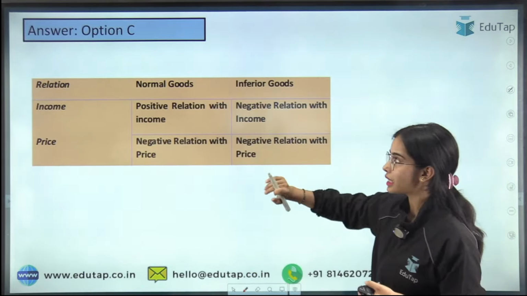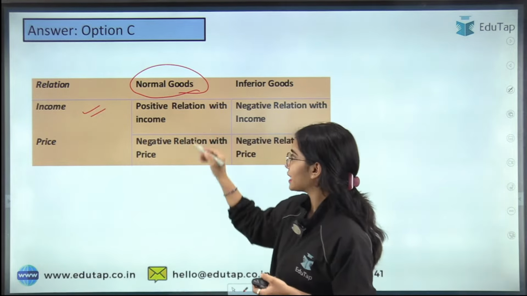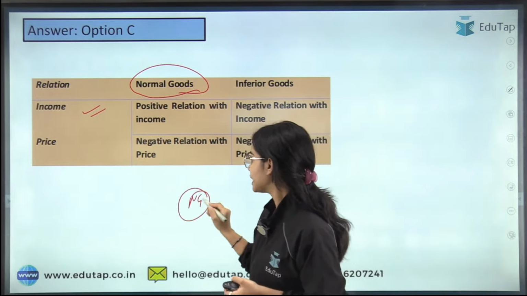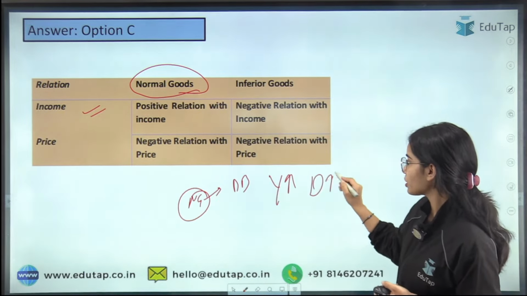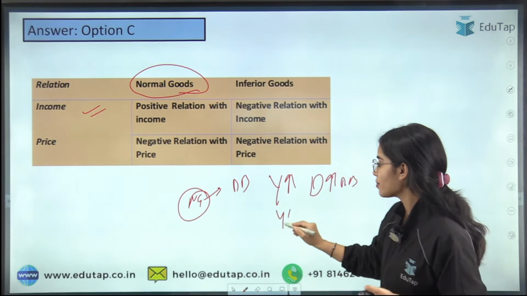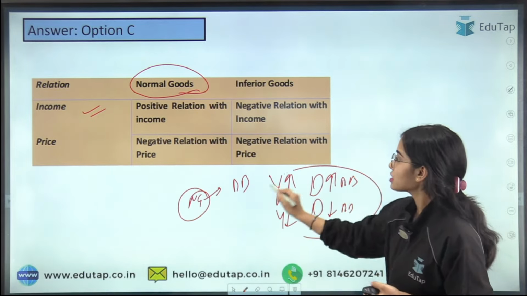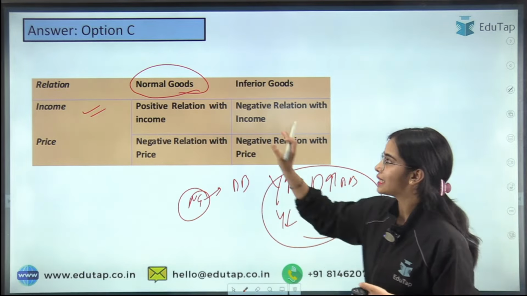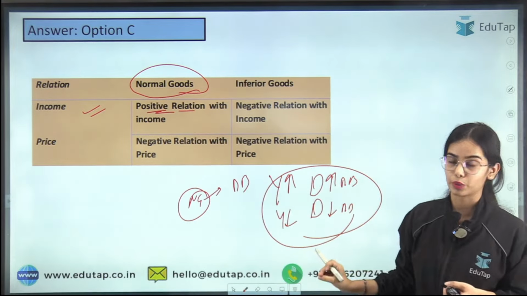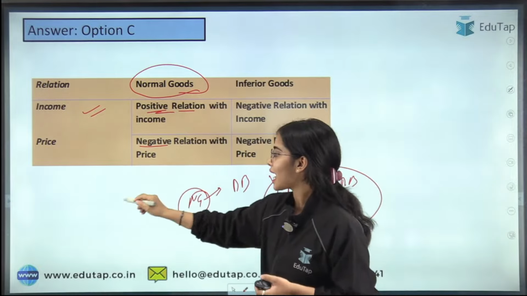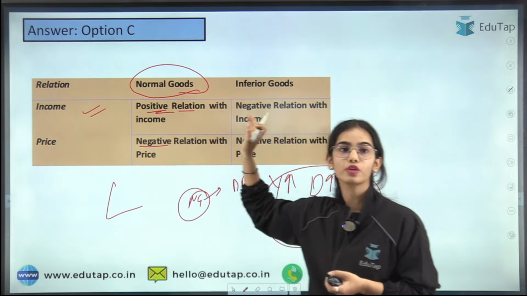Here you can see the relationship for the normal goods. Let's say the normal good is brown bread. If the income is increasing, your demand for the brown bread is increasing. If your income is decreasing, the demand for the brown bread is decreasing. So for a normal good, income has a positive relationship with the demand, while the price has a negative relationship with the demand.